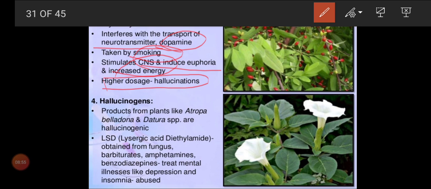So what is the role of hallucinogens and how do people behave like that? Because of one chemical called LSD. Okay, LSD. What is that? Lysergic acid diethylamide. And they used to obtain it from a fungus.